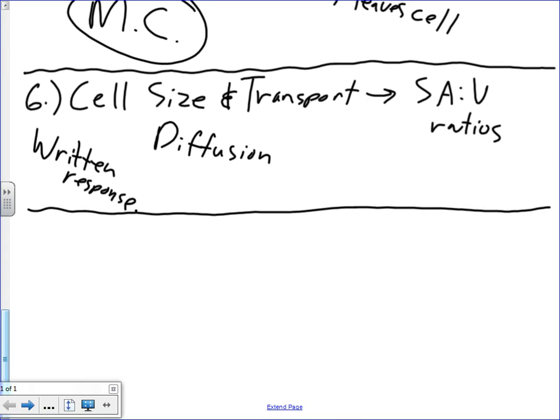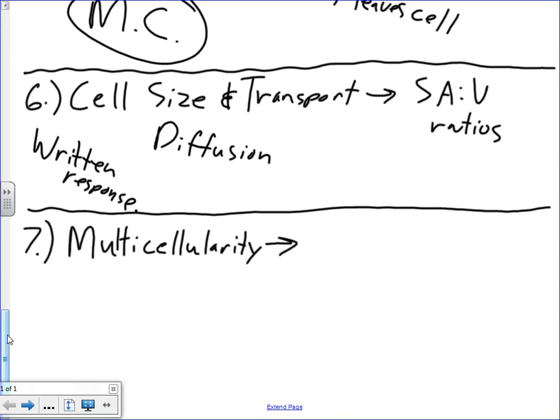And then we started on multicellularity. Why was multicellularity such a big advantage over being unicellular? Evan? Specialization, right.